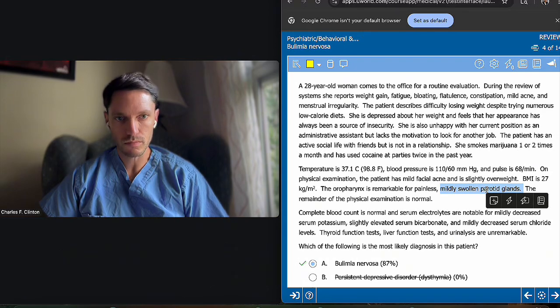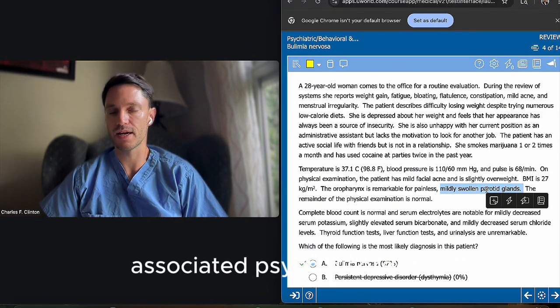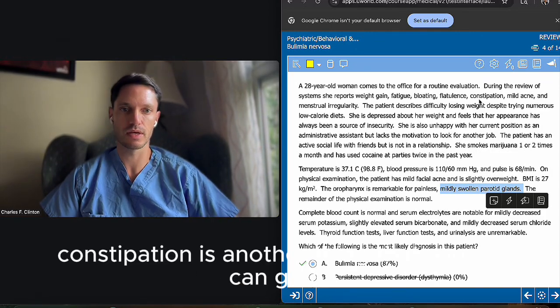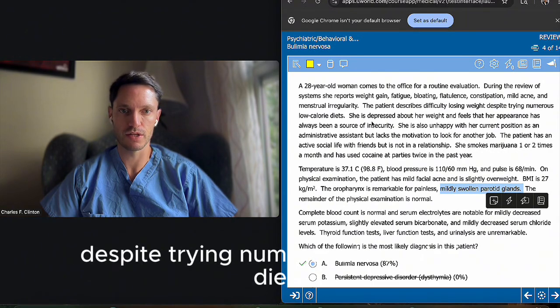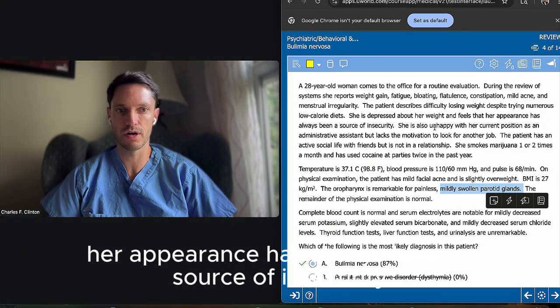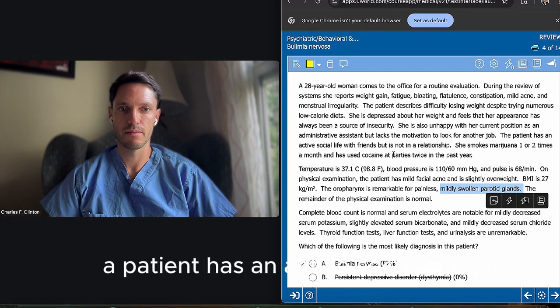And some other giveaways for bulimia are that these patients usually have associated psych disorders such as depression or anxiety. So here you can see constipation is another thing that usually can go on. So this patient mentions she has been having difficulty losing weight despite trying numerous low-calorie diets. She is depressed about her weight and feels her appearance has always been a source of insecurity. She is unhappy, those sort of things, right? The patient has an active social life, but is not in a relationship.